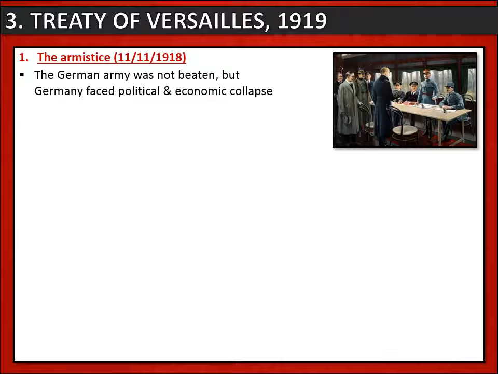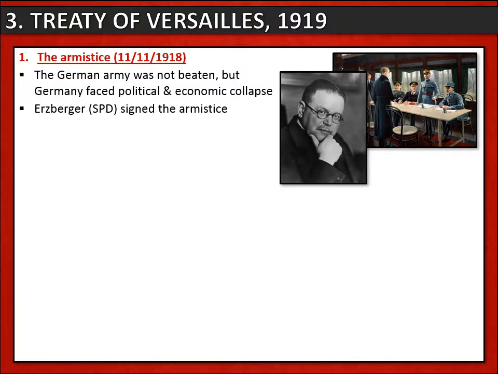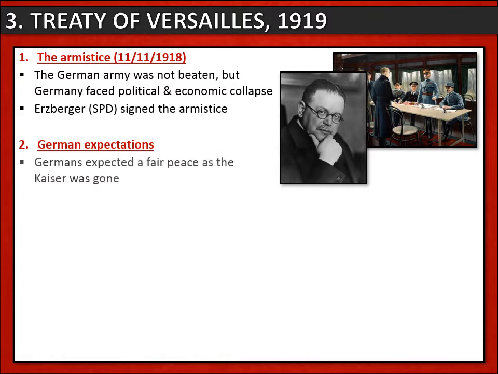So the moderate politicians, led by the Social Democrats, had little choice but to sign a surrender. And it was Matthias Erzberger of the Social Democrats who signed that armistice. The next step was to negotiate a peace treaty. Now, Germans had high expectations for this peace treaty, first of all because they had set up a new democracy and the Kaiser was gone.